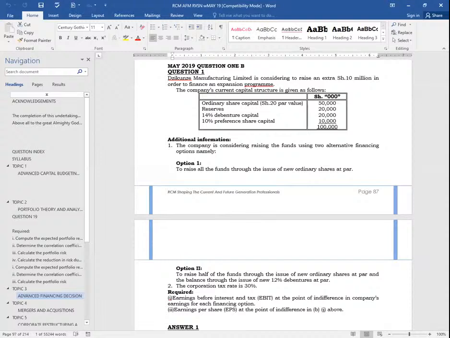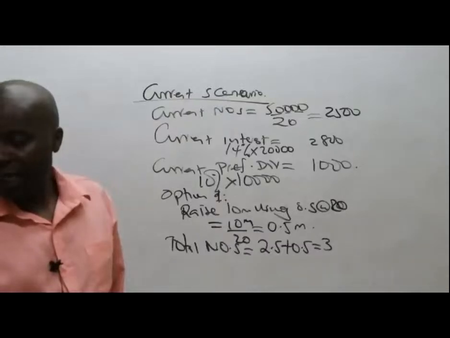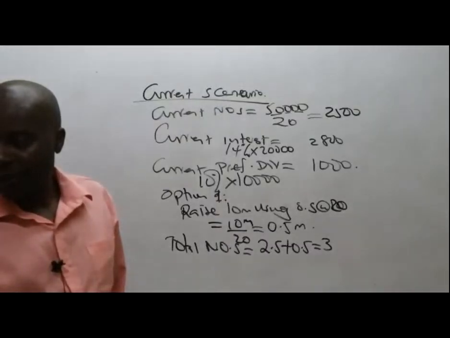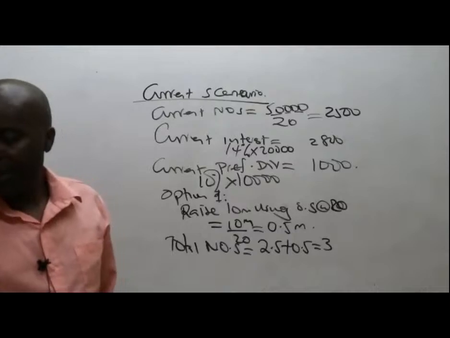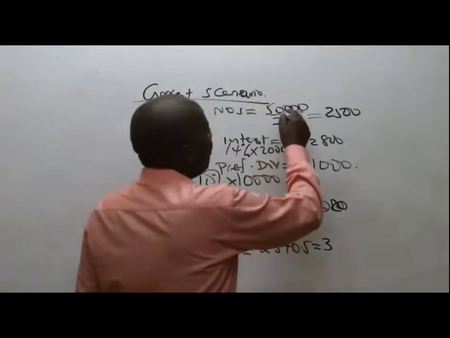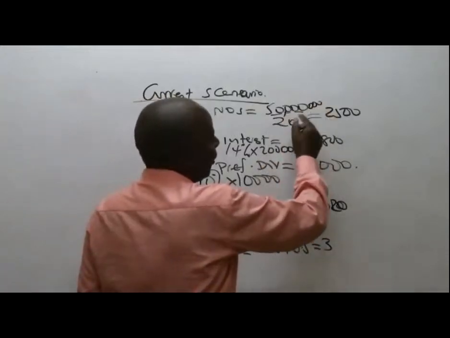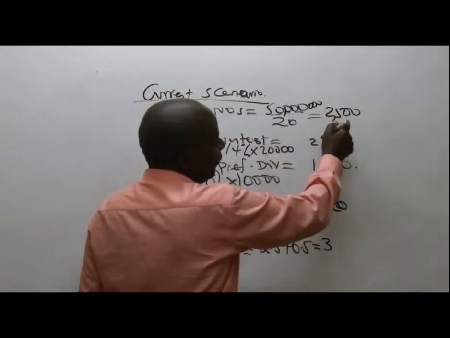Remember these figures, don't get confused here. This was 50,000 in terms of shillings thousands. This is supposed to be 50 million divided by 20, then that will give us 2.5 million.